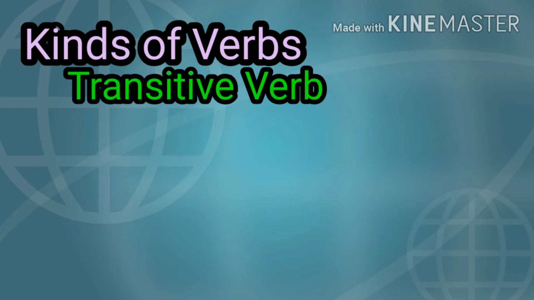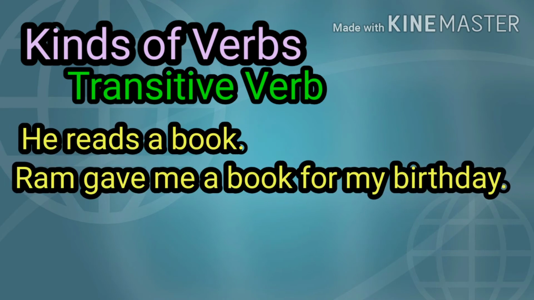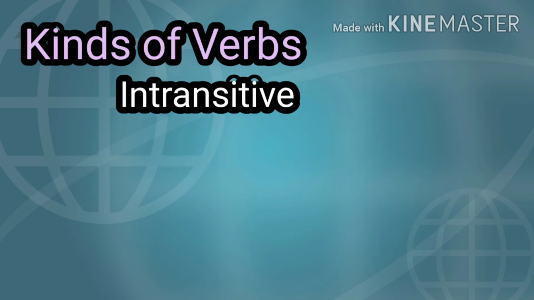Without an object, the sense of the verb is incomplete. For example, he reads a book. Ram gave me a book for my birthday. In these two sentences, reads and gave are two transitive verbs because they both have an object, book.